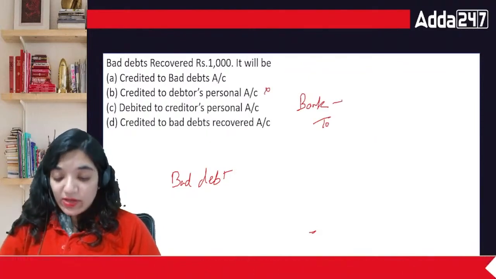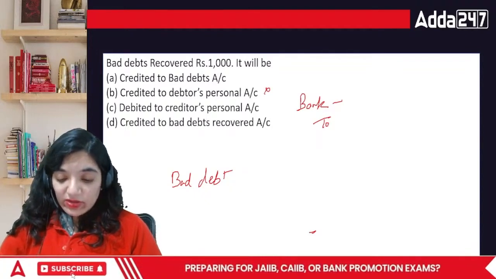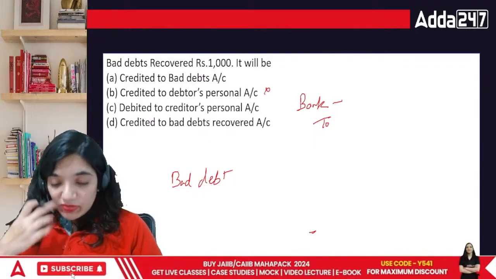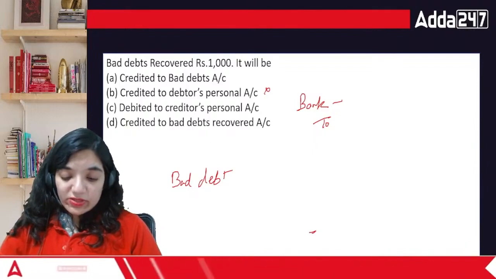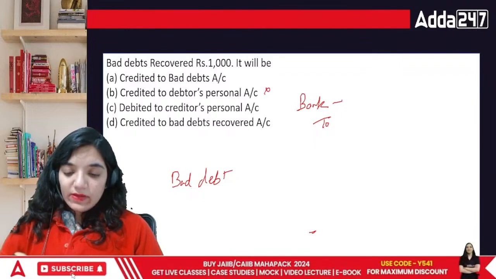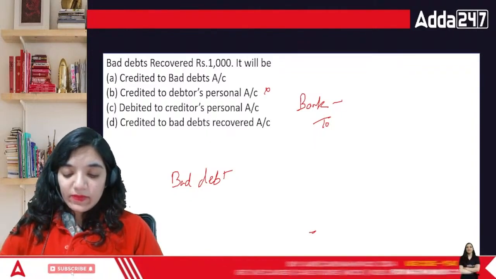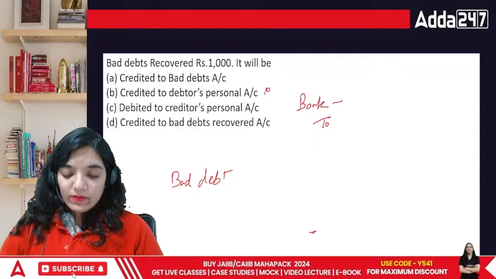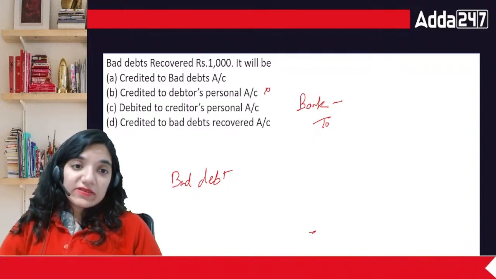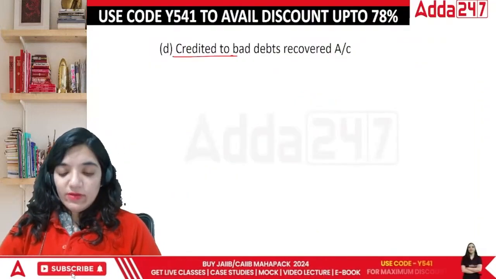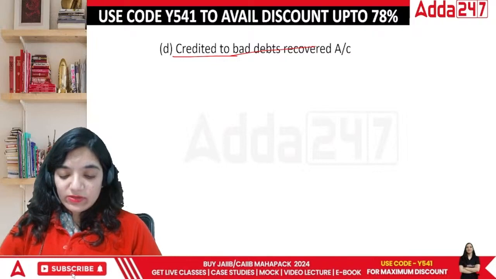His name cannot be recorded because as per law, we cannot record it at all till we see that things are being done in a proper manner. So in this case, the correct answer would be credited to the bad debts recovered account.